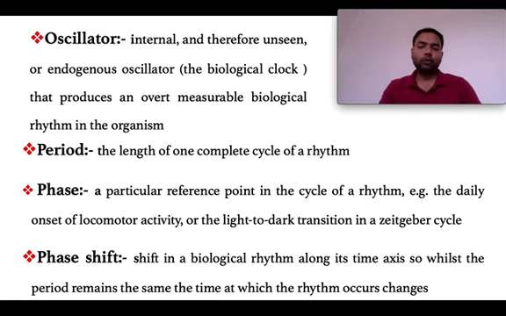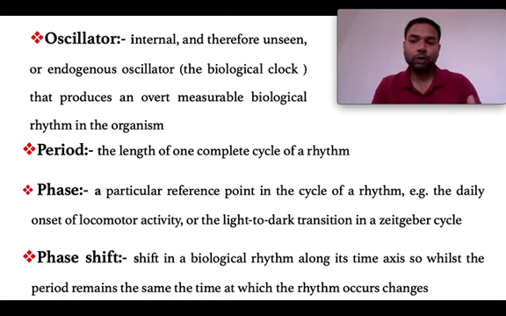Okay, so again the same thing, phase shift, as I was saying. There is almost 12 hours of difference in the day and night cycle of India and USA. So when someone goes from one time zone to another time zone, there is a difference of timing, like 1 hour or 2 hours, 10 hours, 12 hours. So that change in timing makes a shift in the phase, the cyclical phase of the organisms.